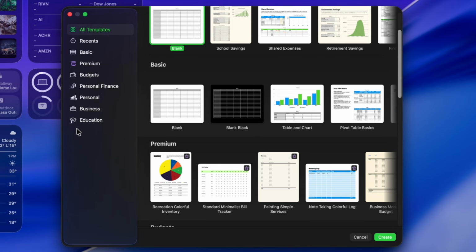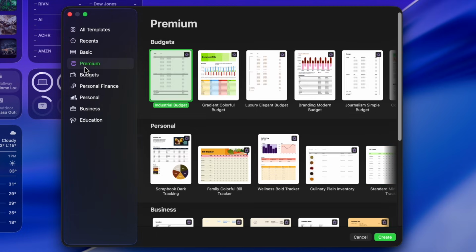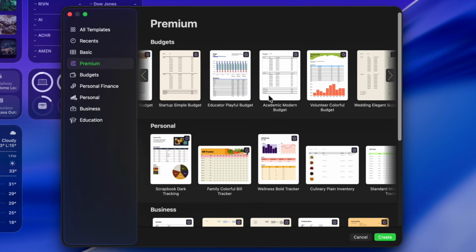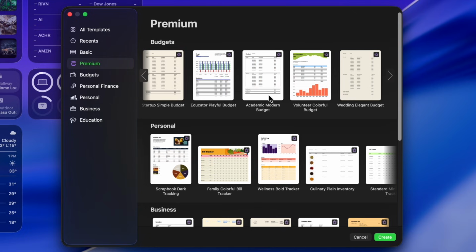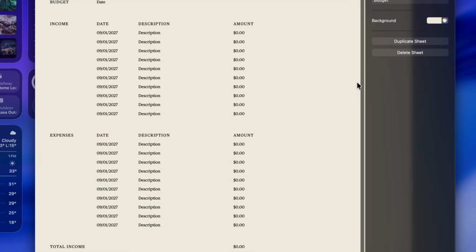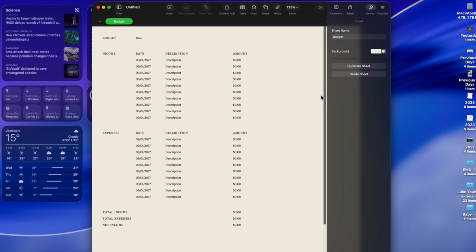On the left side in the template chooser, there's a new section called Premium. They give you specific templates that you can use. For example, they have this wedding elegant template, which I think is great. I'm a wedding videographer, so this might be valuable, but you can see what you're paying for your budgeting. So this is going to be a good one. It might even be a great video. We can just go over how to do something like this, but you can see this is a template that was given to us via the premium content.